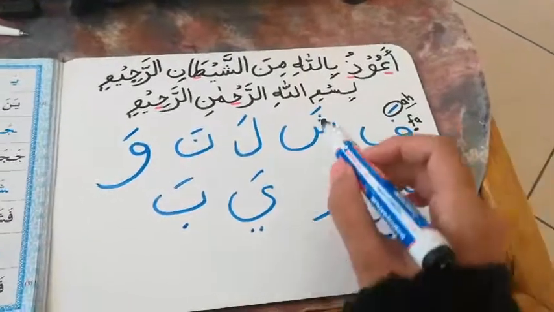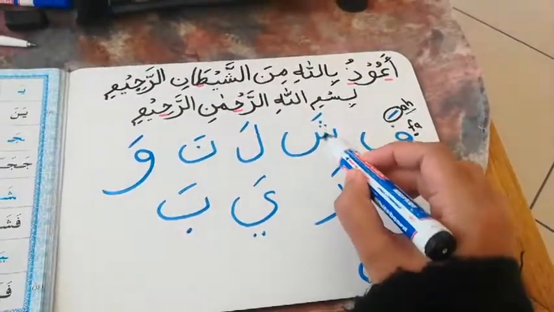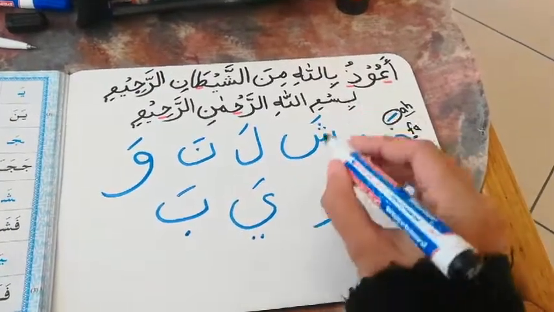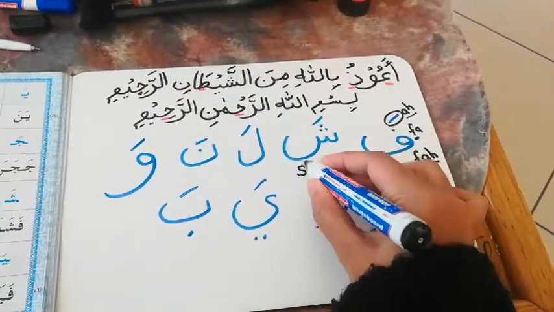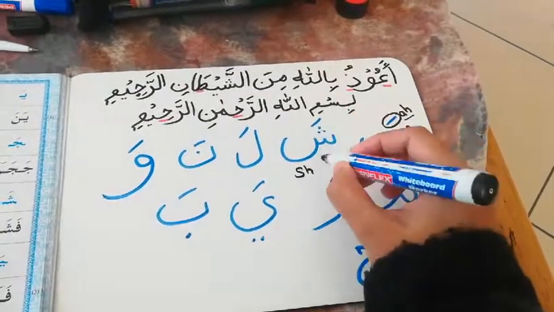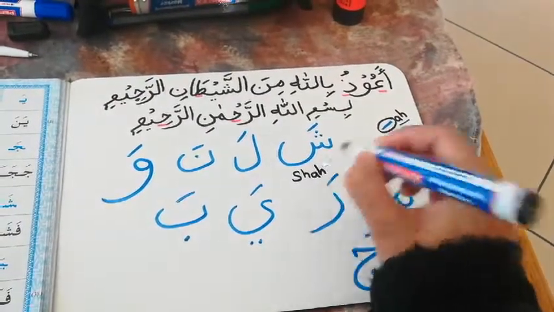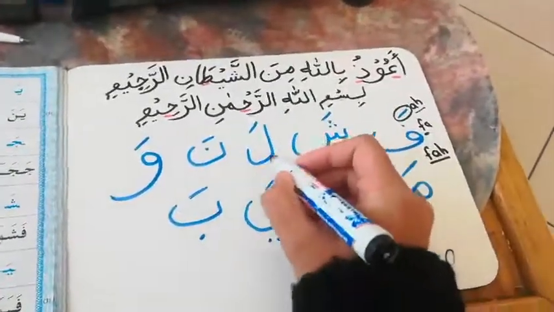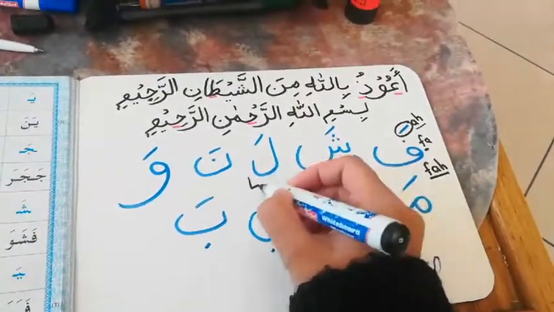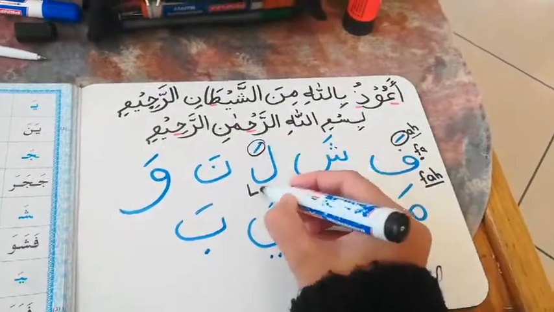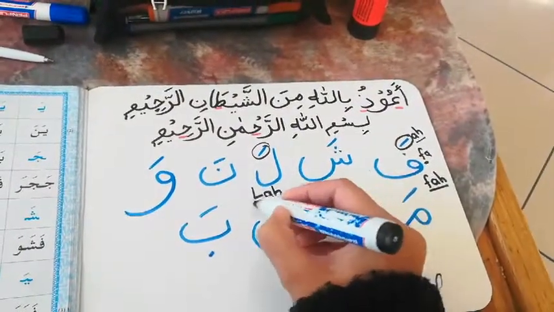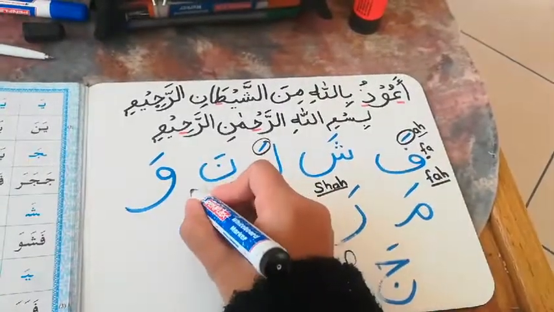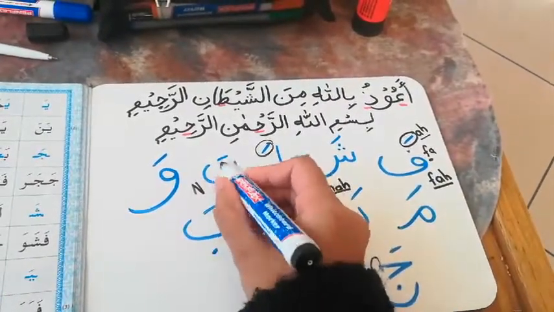Okay, next one. Can you remember in the story the snake that was coming out of the cage and the three of them said shh? Good. So it makes a sh sound. Fatha makes an a sound. That becomes sha. Next one, the umbrella starts with a la. Fatha makes an a sound. Let's put it next to it. That becomes la. Next one, the noon starts with an n sound.